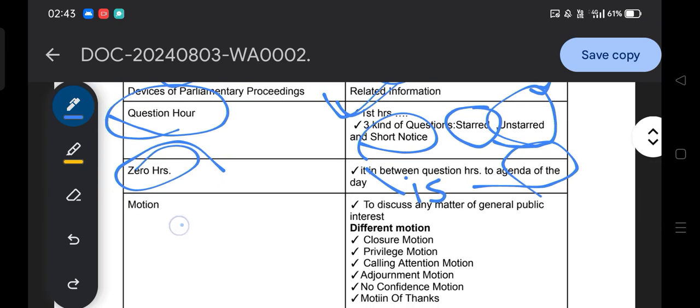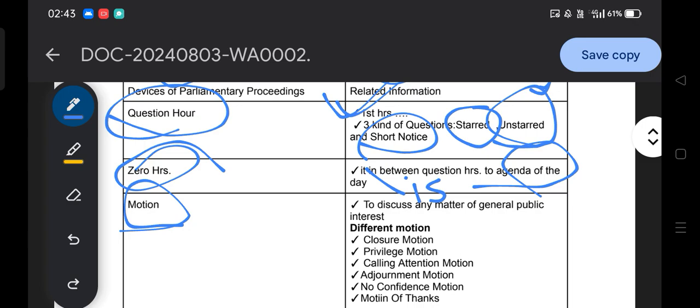Then motion. What is a motion? I will go with a simple example: for doing any activity we make a certain motion. For going somewhere we make a motion, for eating we make a motion, for reading we make a motion.